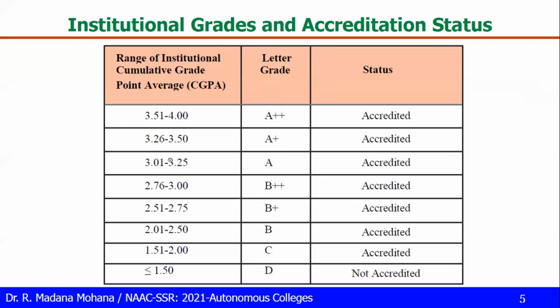Then less than 3.01, that is 2.76 to 3 is B double plus, then 2.51 to 2.75 is B plus, and so on. If you secure a CGPA of less than 1.51, then you are not accredited. So minimum is C grade, and maximum is A double plus grade. So these are all the institutional grades and accreditation status as per the latest revised guidelines.